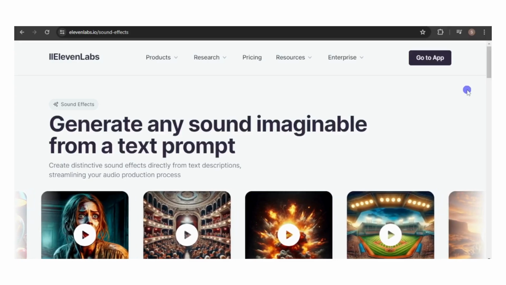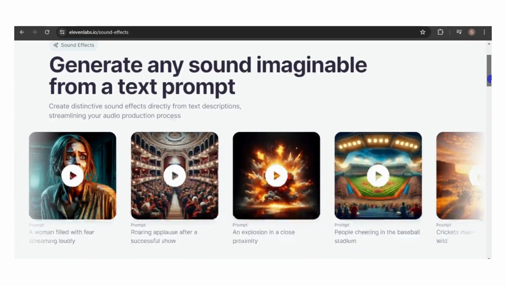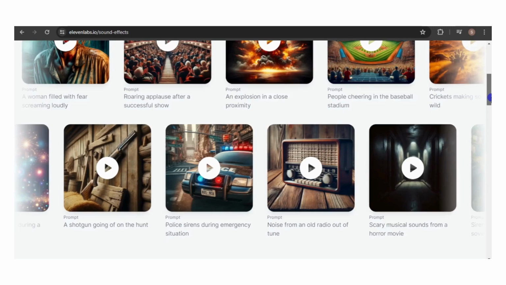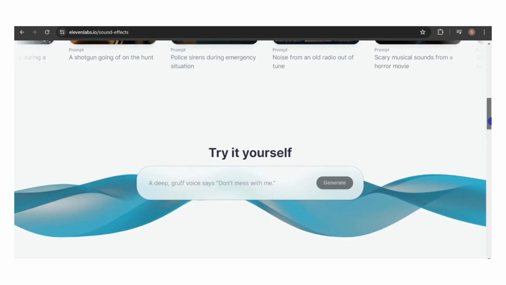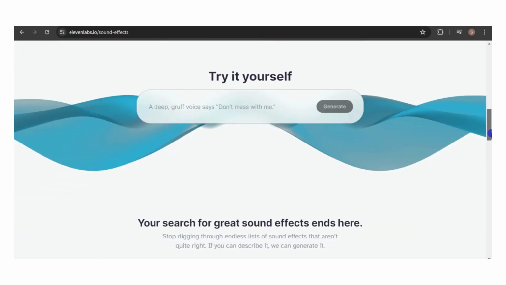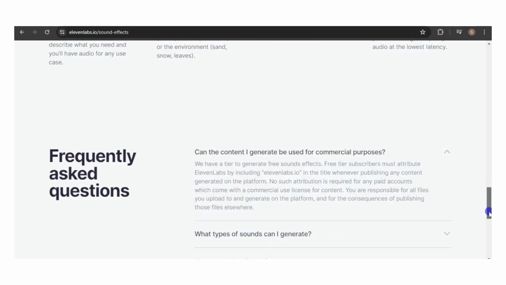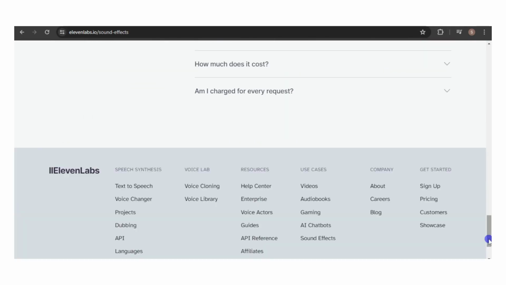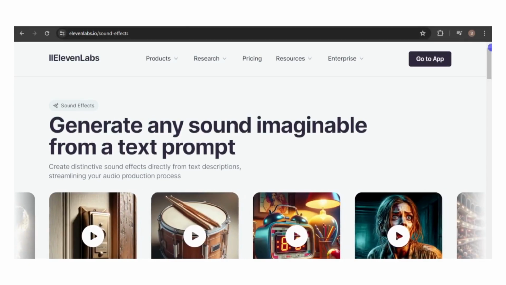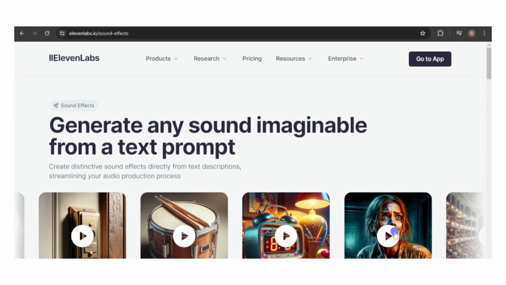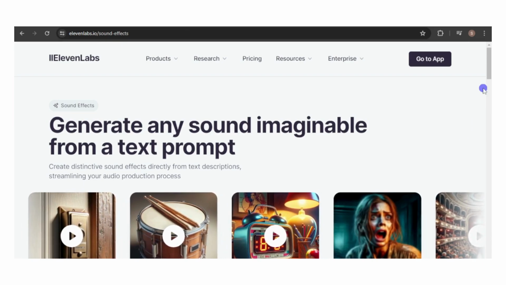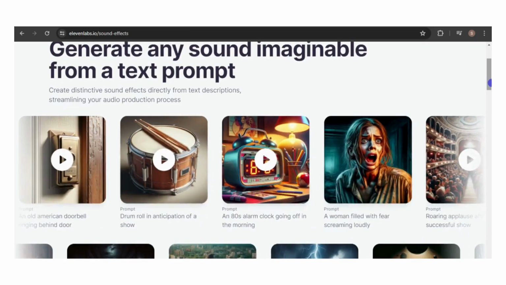Exciting news! ElevenLabs, a cutting-edge AI voice-generating tool, has just made its sound effects feature available to the public, previously only accessible through early access signups. With this innovative tool, you can enter a text prompt describing the sound you want, and ElevenLabs will generate it for you. Let's give it a try.